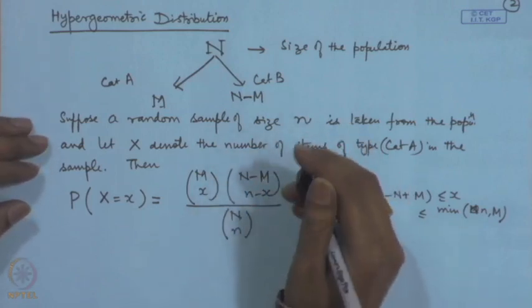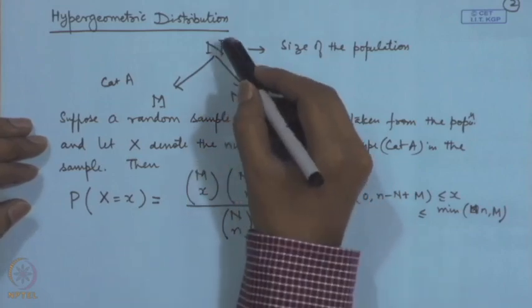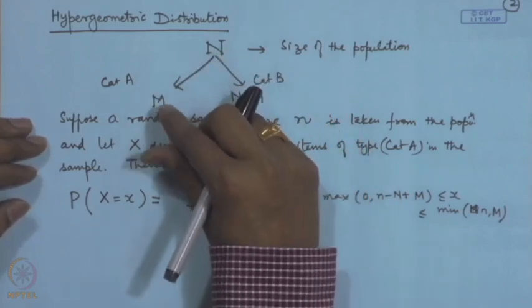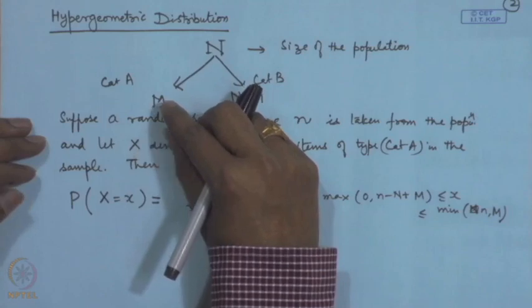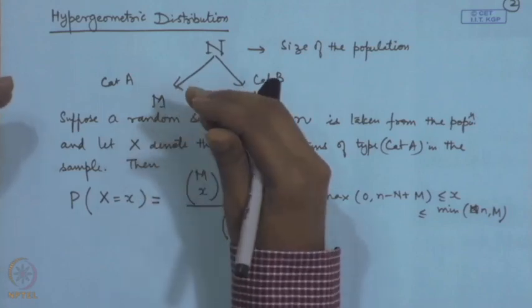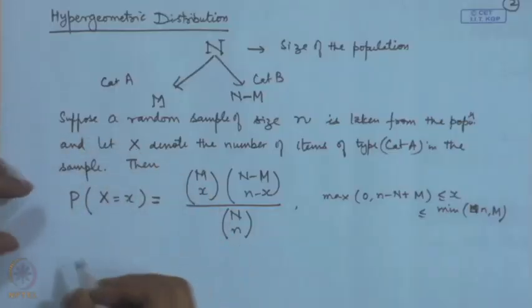Similarly, there can be another problem where the total population size is known. We may like to estimate how many people are suffering from a certain disease or a certain virus. For example, how many people are infected with HIV virus. In that case, we again take a sample of size n, and in that sample x will denote the number of people who are actually infected with the virus, and then on the basis of that we estimate M. So in this case capital N may be known, but capital M is unknown. So when we consider this hypergeometric model, there are two cases.